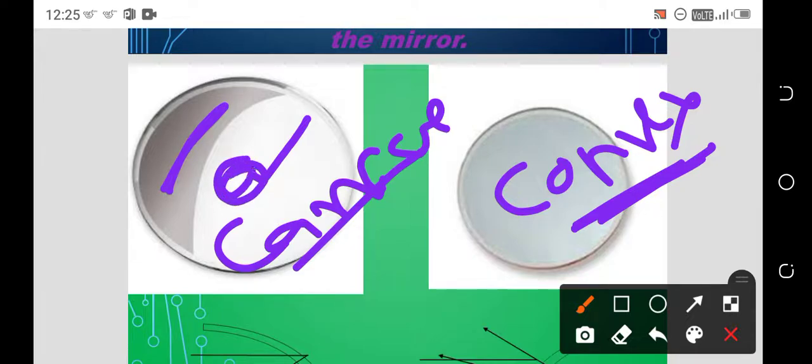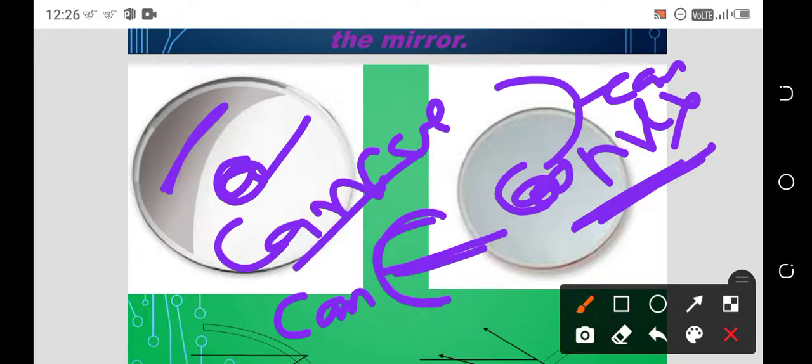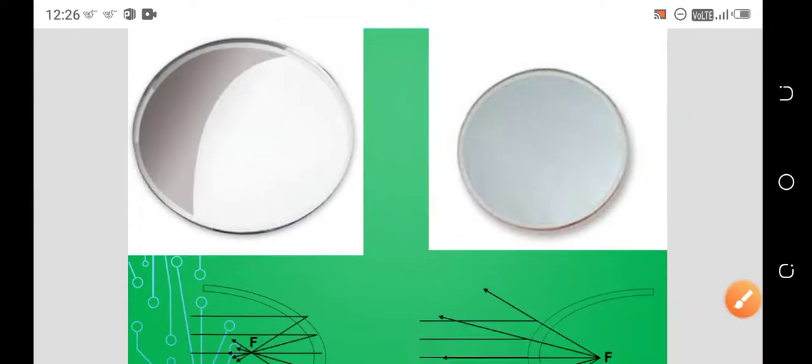So this is the inward surface, and this is the outward surface. Take the sole of a slipper: if you bend it inside, it works as a concave, and if you bend it outside, it works as a convex. If you bend inside, that is inward; if you bend outside, that is outward. Inward is concave, outward is convex.